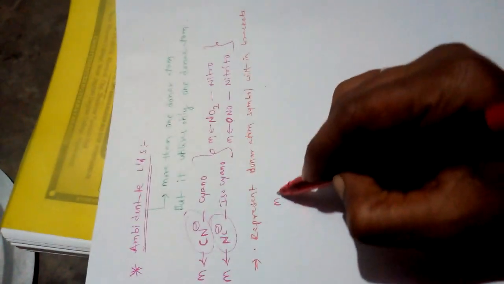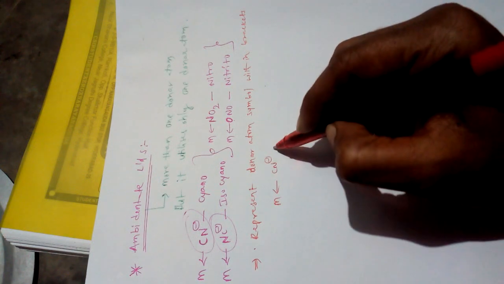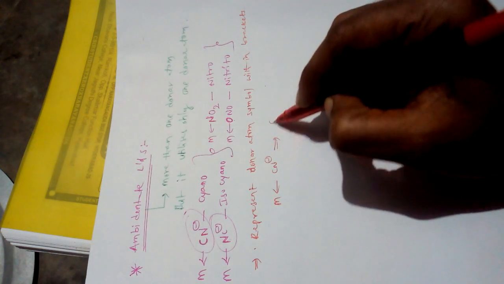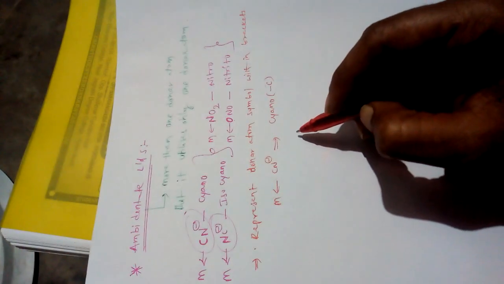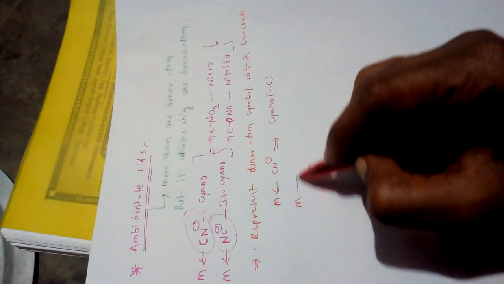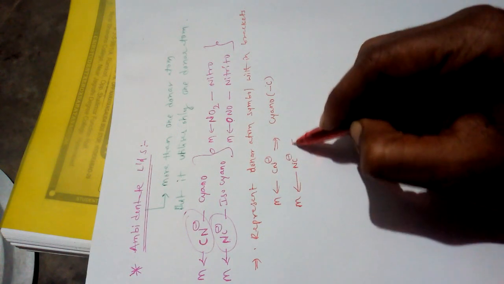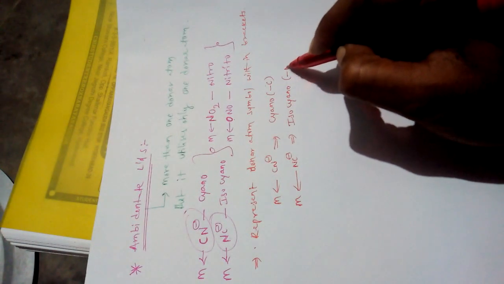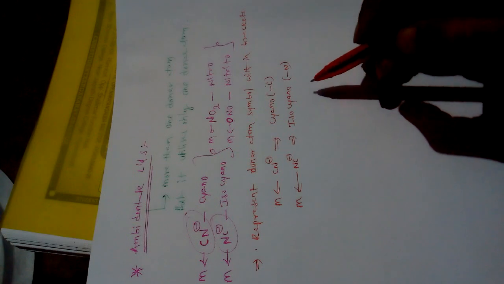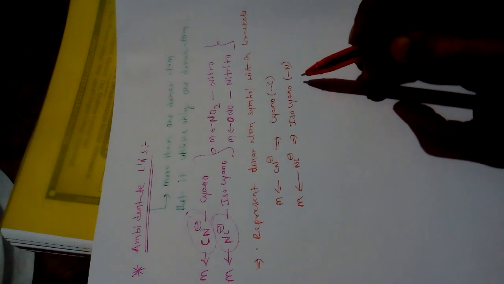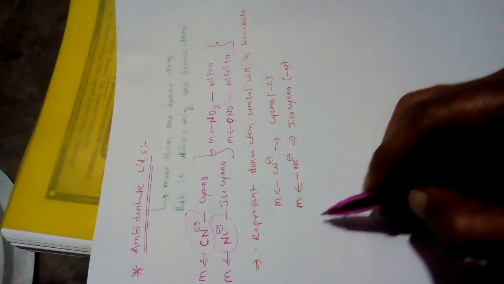For example, when you are writing cyano, write the name cyano and represent the symbol carbon. When you are writing the name of isocyano, represent the symbol of nitrogen here. So just represent the donor atom symbol within a bracket. This is the nomenclature of ambidentate ligands.